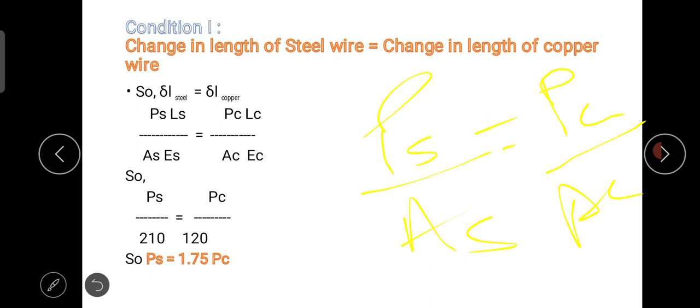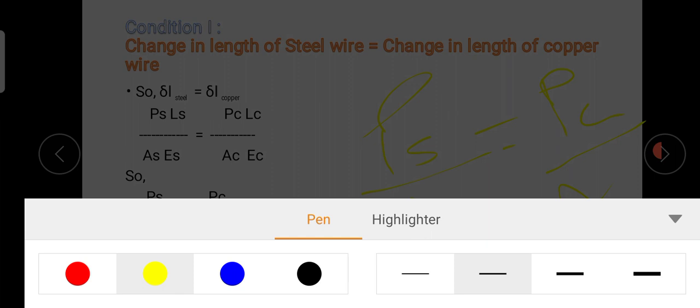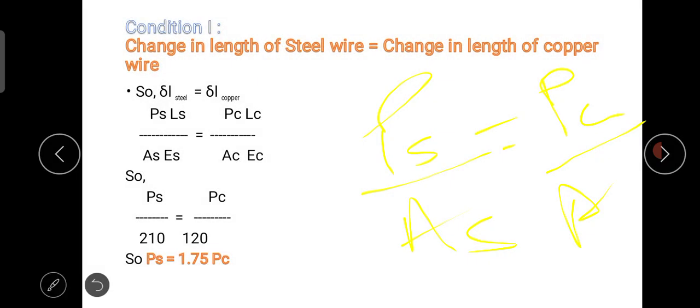Sorry, there is a mistake. Here it is not AS, it is ES, and here EC, because the areas get cancelled. Therefore after putting in the values we get one relation, that is PS equals 1.75 PC. It means that the load on the steel is 1.75 times the load on the copper.